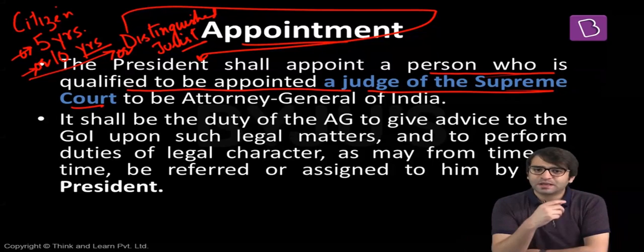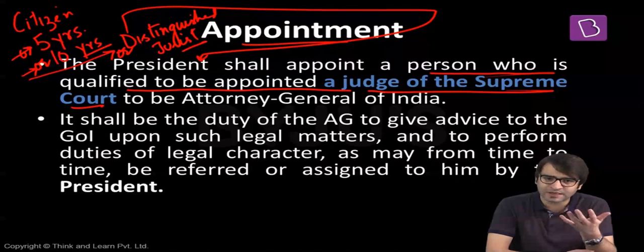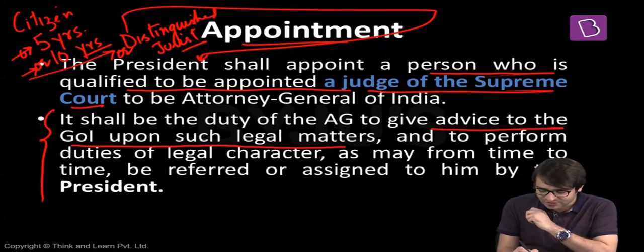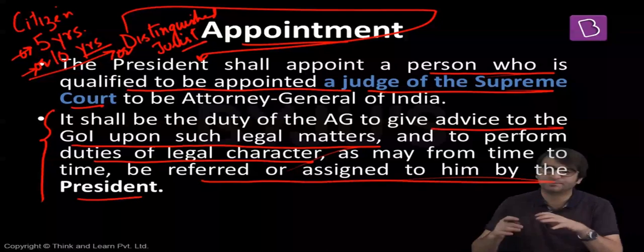Now there is a third role played and performed by the Attorney General of India. I told you that the role of the Attorney General of India is to represent the Government of India in all cases when the Government of India is concerned, to represent the President or the Government of India. When a presidential reference is heard by the Supreme Court, it shall be the duty, that's role number 3, it shall be the duty of the Attorney General to give advice to the Government of India upon such legal matters and to perform duties of any legal character as may from time to time be referred or assigned to him by the President.